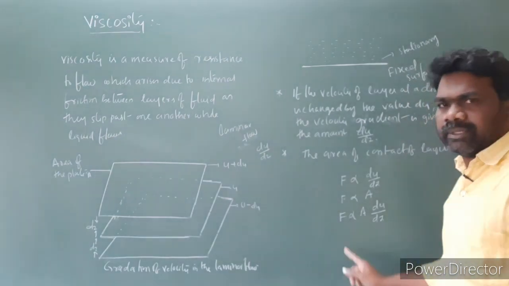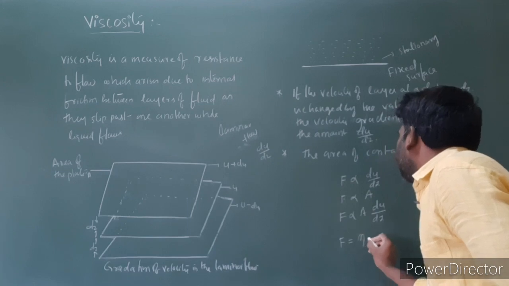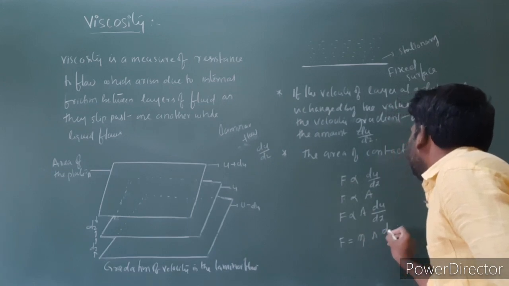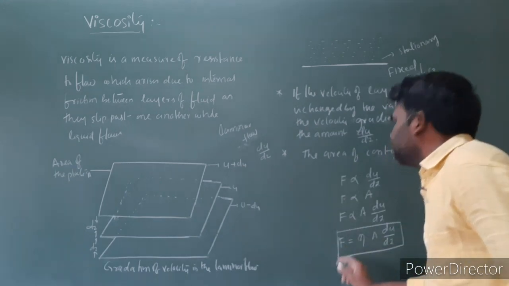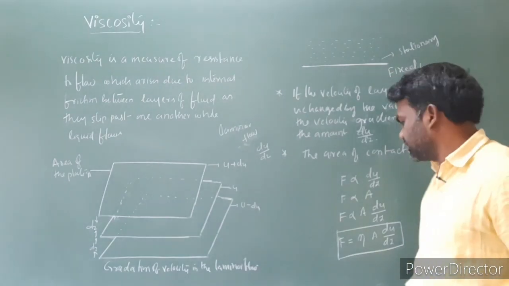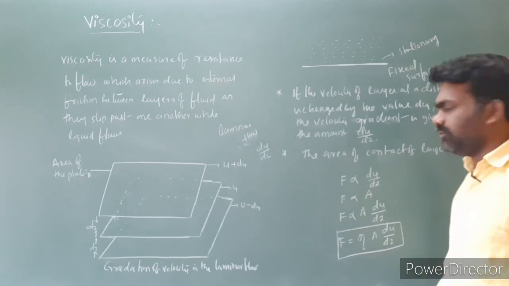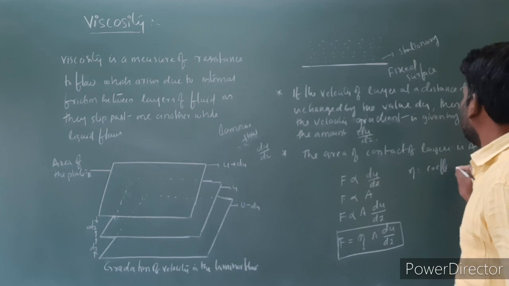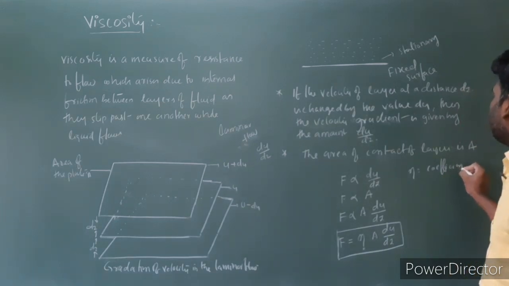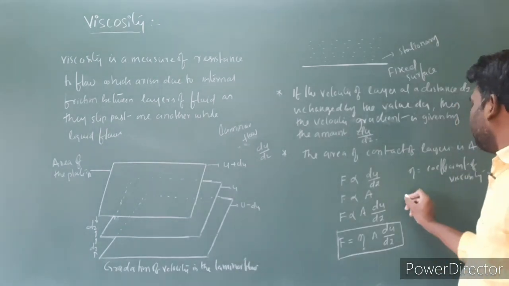Removing the proportionality by introducing a constant, F is equal to eta into A du by dz. This is the force required to maintain the flow of layers. Here eta is the proportionality constant, nothing but the coefficient of viscosity.